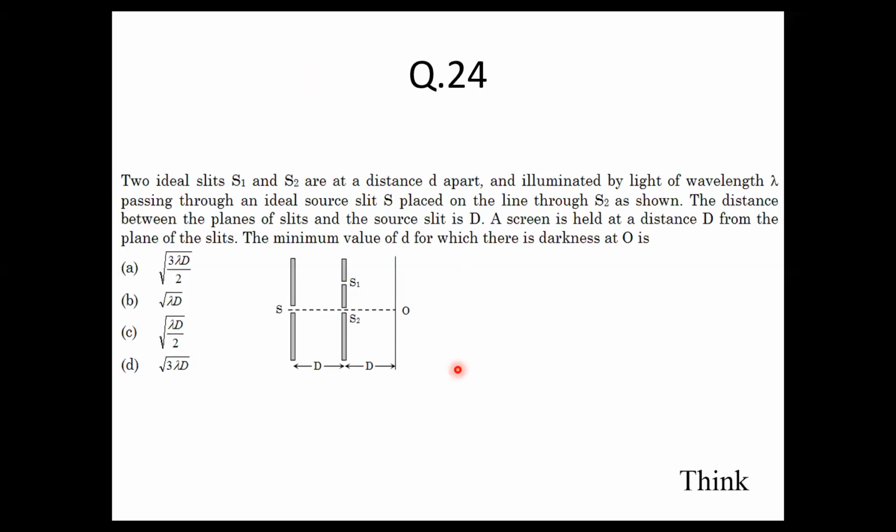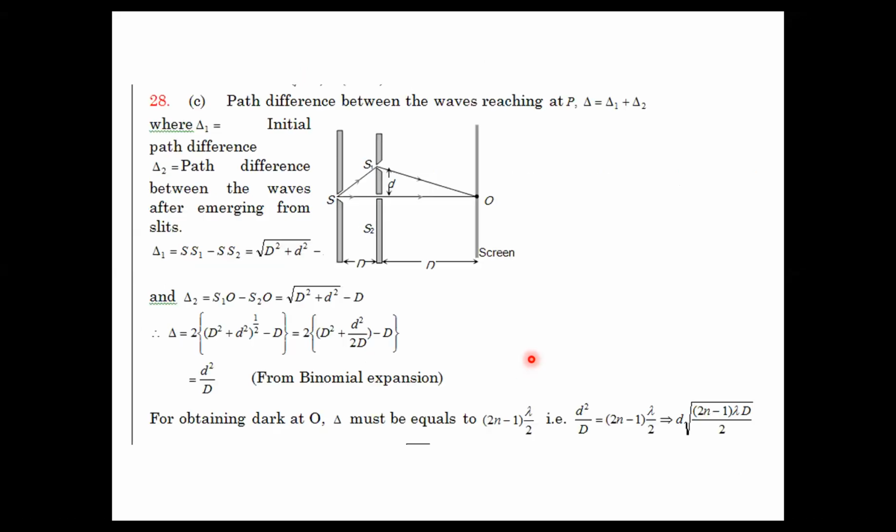You may have to think of the calculation, what is required, because here the path difference is equally important. So let's look at the solution. If you see the path difference, say delta 1 is your initial path difference and delta 2 is the path difference between the waves after emerging from the slit. So there will be two path differences.